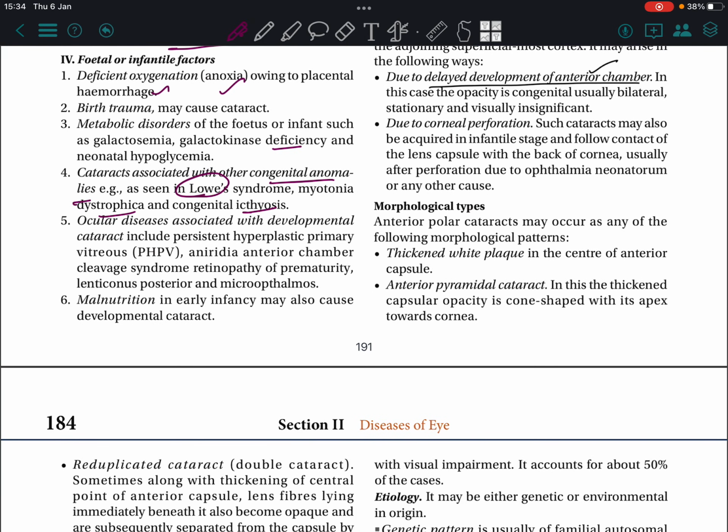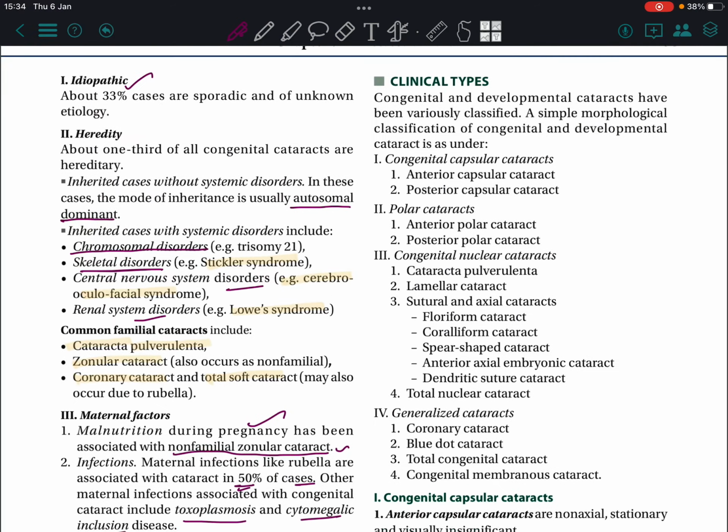Ocular diseases associated with developmental cataract include PHPV, aniridia, anterior chamber cleavage syndrome, retinopathy of prematurity, lenticonus posterior, microphthalmos. Malnutrition in early infancy may also cause developmental cataract. Congenital and developmental cataracts have been variously classified.